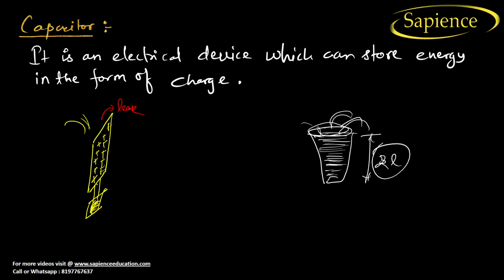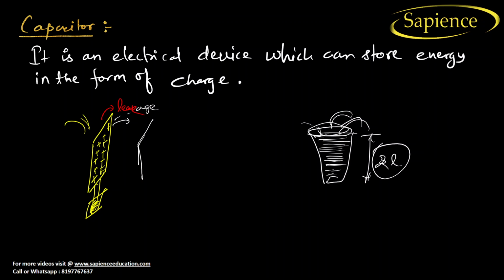The same is here: if any conductor has the capacity to store a charge of 5 coulomb, then after that it will start leakage. It will go outside into the atmosphere, or otherwise it won't be able to store any more. So what we will do is create another plate. We will keep another plate.